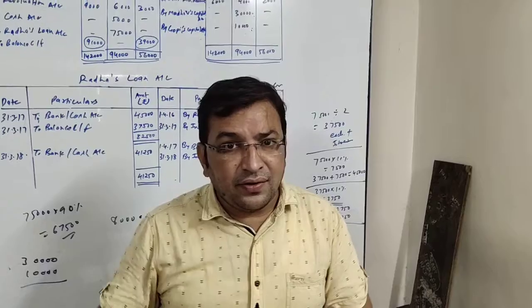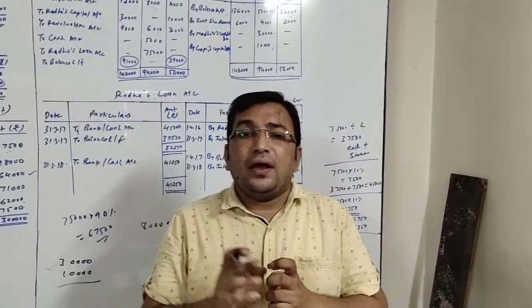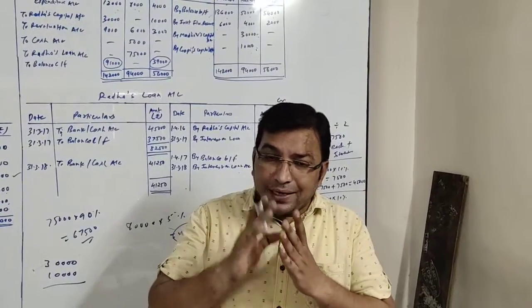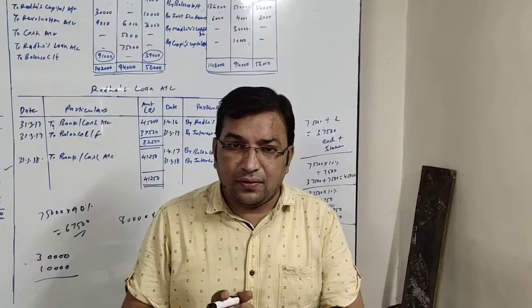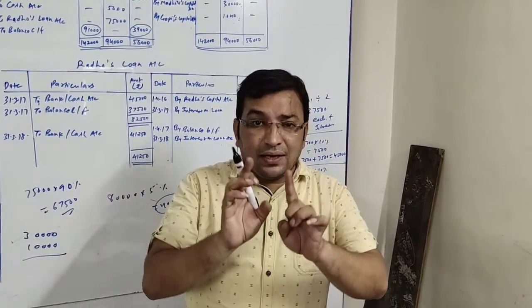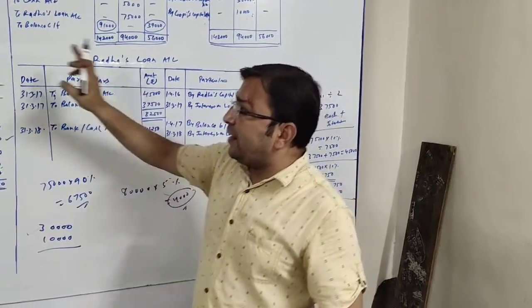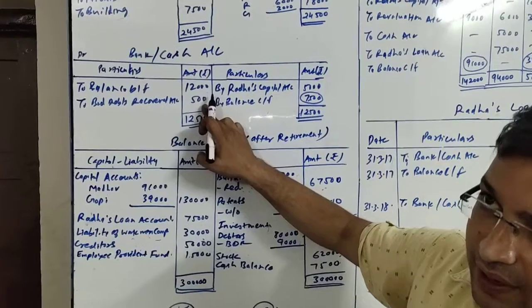So bad debts reserve account debit to revaluation account. So this will be bad debts recovered account debit to revaluation account. Okay. So first entry, cash account debit to bad debts recovered account will be recorded at the debit side of cash account, to bad debts recovered account 500.